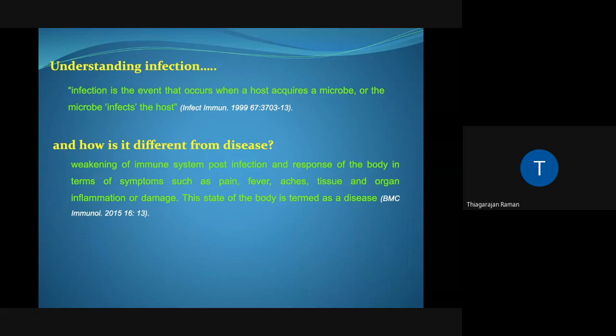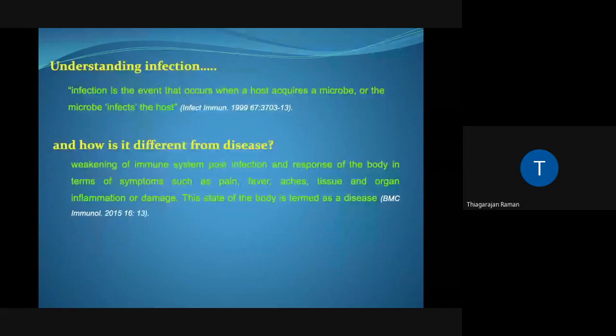So infection need not go on to produce a disease unless the immune system breaks down. If the immune system breaks down, then infection becomes a disease where the microbe has succeeded in colonizing the host.